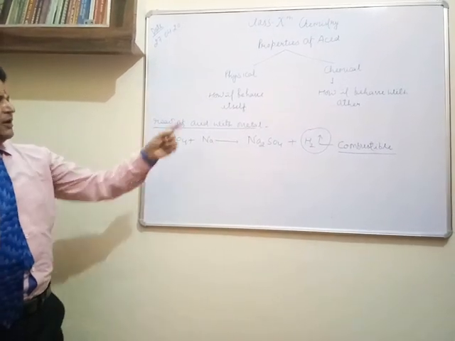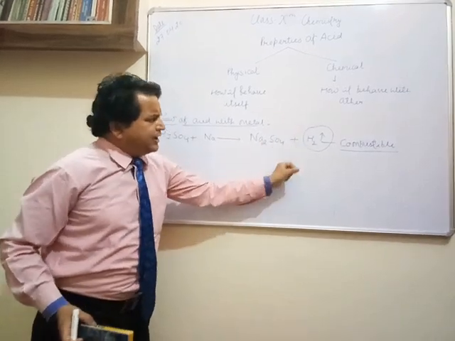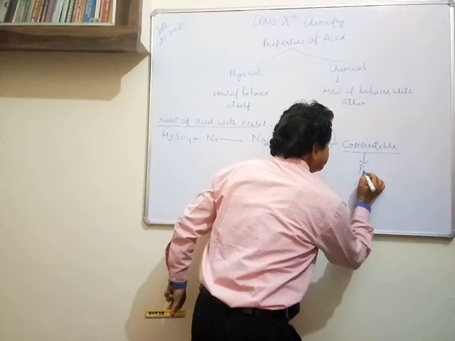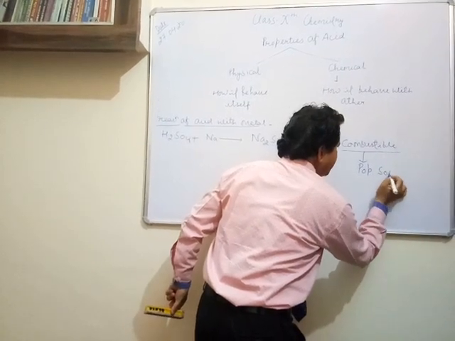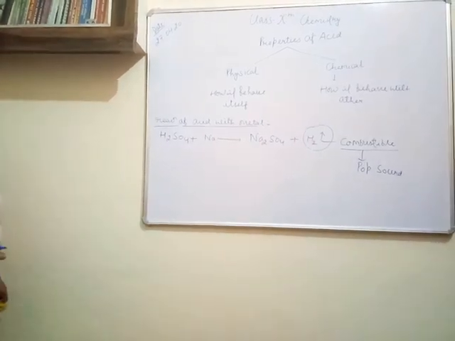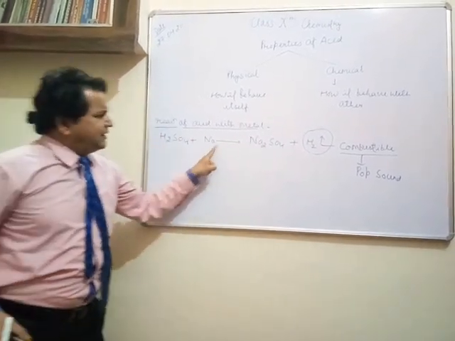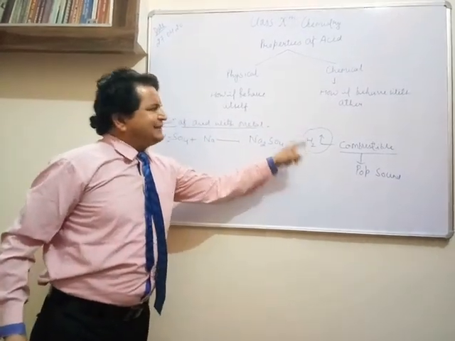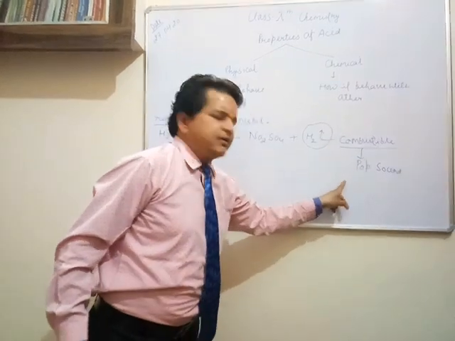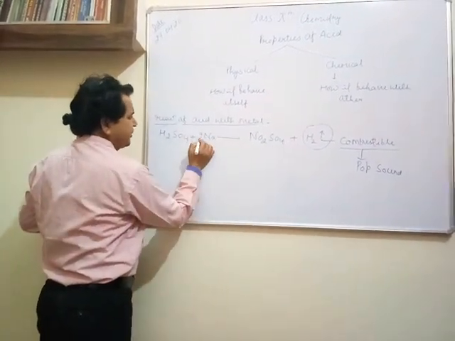LPG is combustible, meaning it can burn. It is a source of energy. How does it combust? It combusts with a pop sound, a put type sound. Whenever any acid combines with metal, it forms hydrogen gas, which burns with a pop sound, right? Now we have to balance it: Na2SO4 and H2, it will be twice Na.